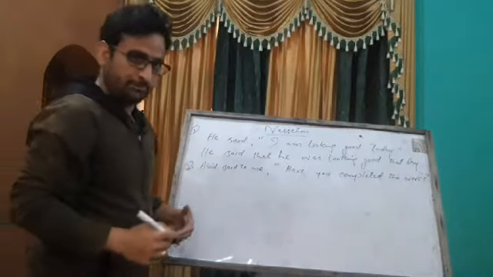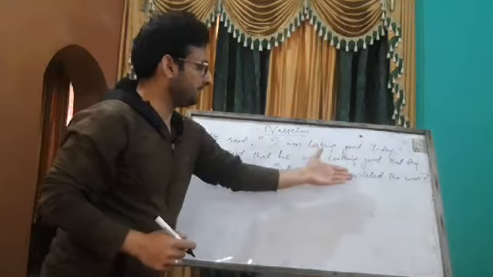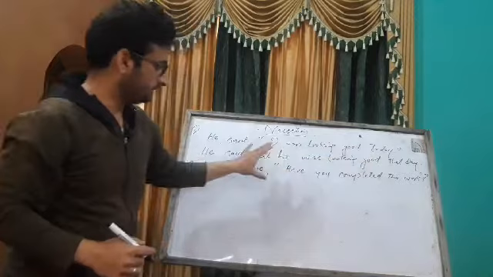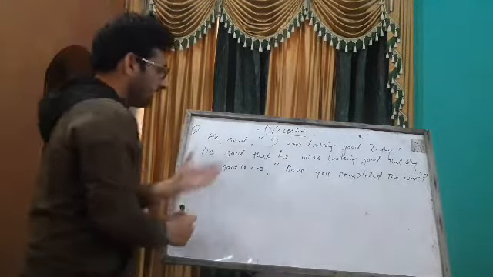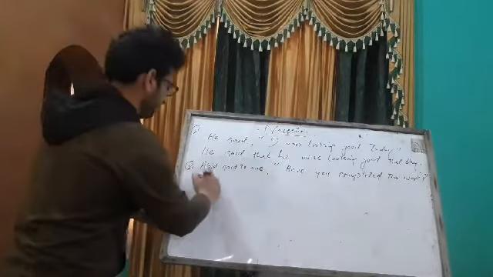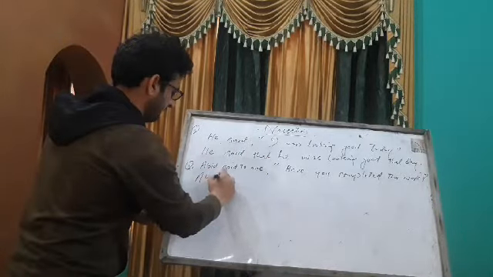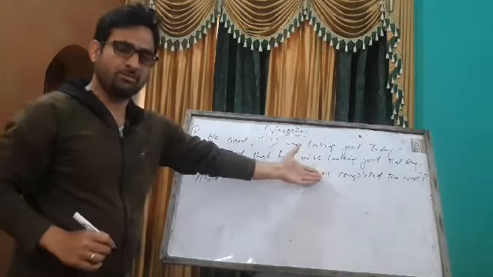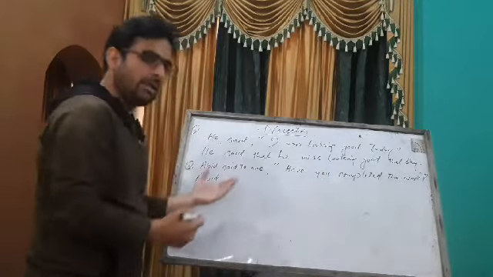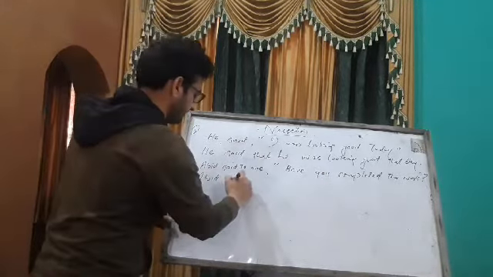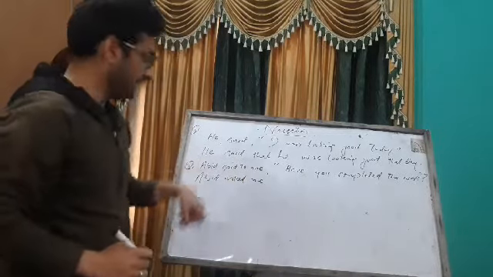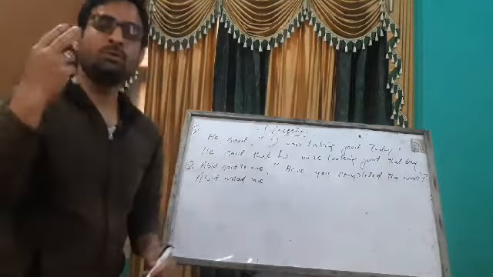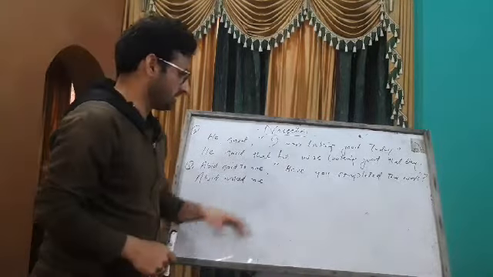Abid said to me, reporting verb, have you completed the work? Now, this reported speech is an interrogative sentence. Now, we will change it into indirect speech. If it is interrogative sentence, we can change this said to into asked. Abid asked me.